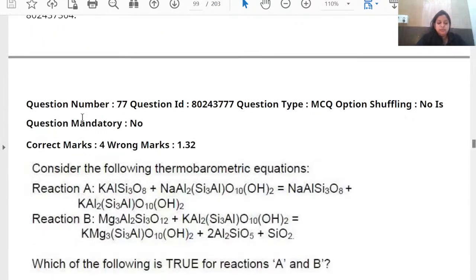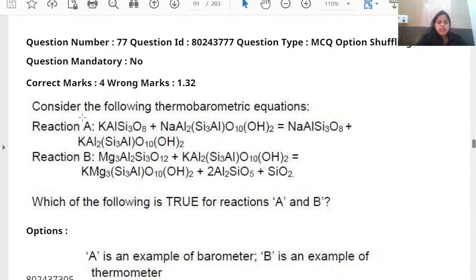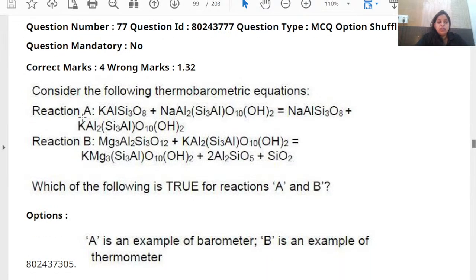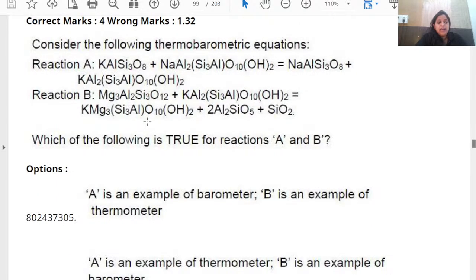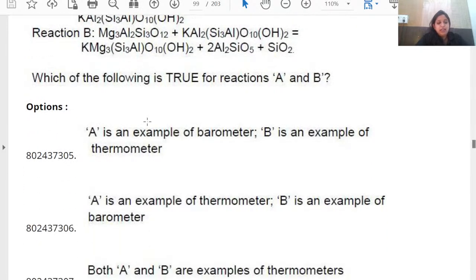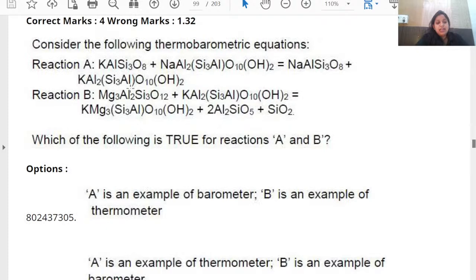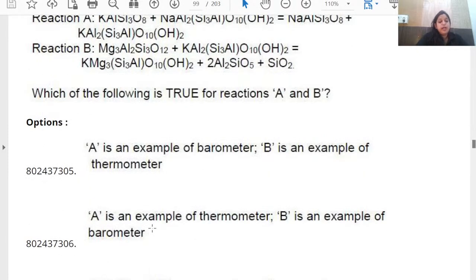Next question. Consider the following reaction. Okay, this is a thermobarometric reaction. This is actually, I would say, an easy question if you know what thermobarometry is in metamorphic petrology. You can see it is orthoclase plus paragonite gives albite plus muscovite. That is the reaction shown over here. So reaction A itself is a thermometer, and the second reaction is an example of a barometer.